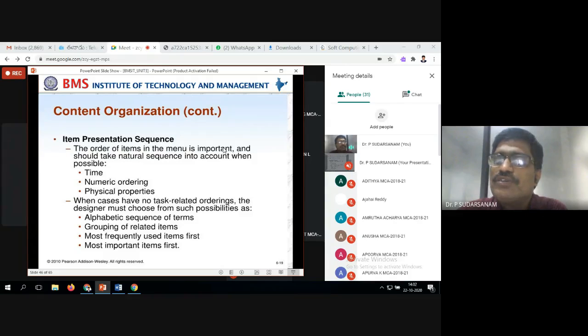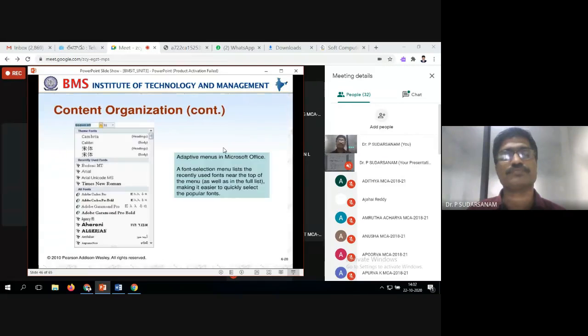When you are preparing menu items, these things will be followed. You need to follow alphabetical order, that is called ascending. You need to group the related items whenever it is possible. Next, the most frequently used item should be first. Another one is that the most important item should come next to first. So these were the items presentation sequence. Next, here you see some of the examples they have given.